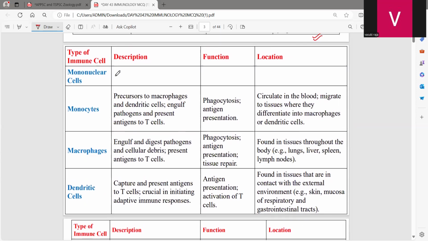The second type of cells is the mononuclear cells. In the mononuclear cells, we have three different types of cells: monocytes, macrophages, and dendritic cells. Let me ask you a question. What is the difference between monocytes and macrophages?